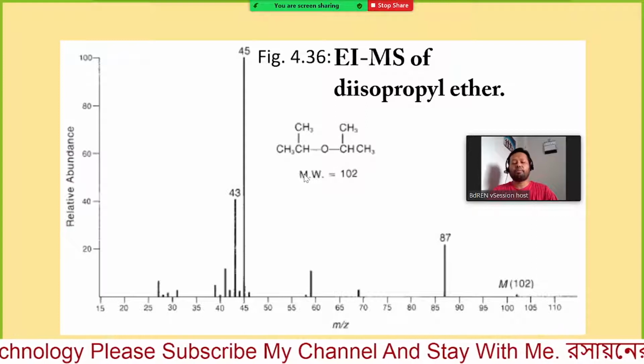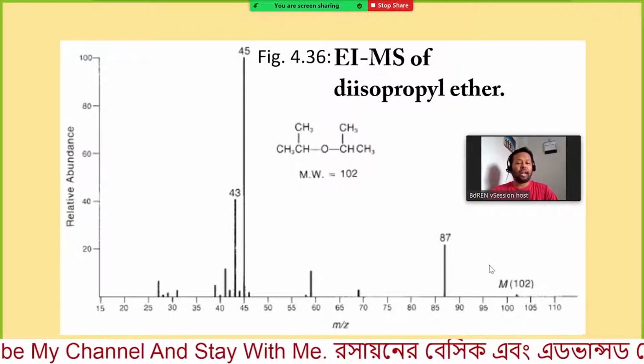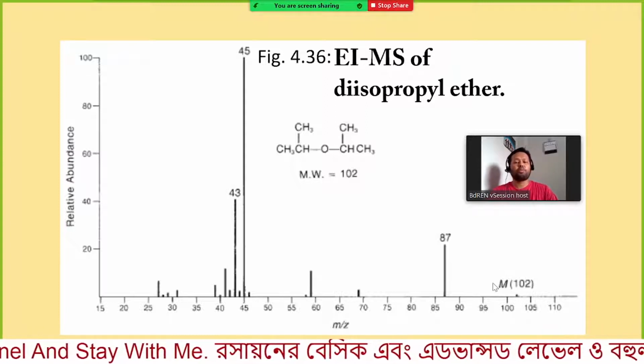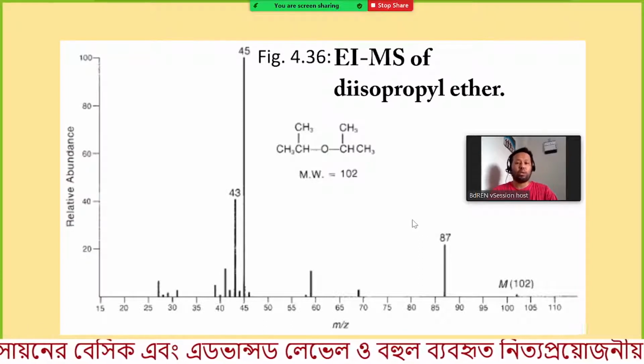These types of fragmentation can be possible from the parent ion. But if you do not have any signal corresponding to the parent, it is very difficult to guess the structure or original molecular formula.